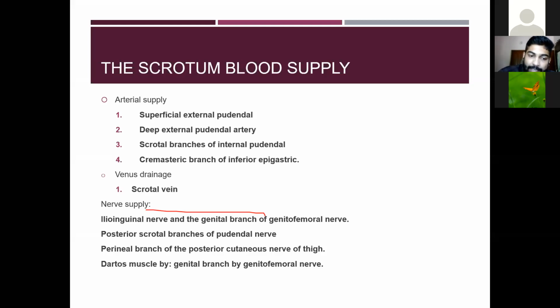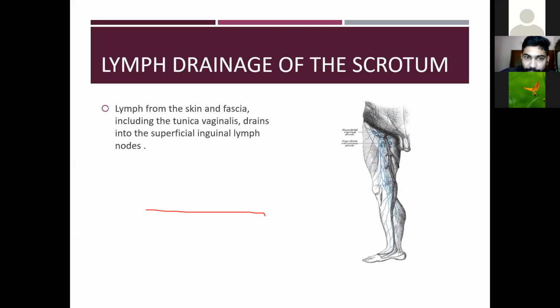The dartos muscle is supplied by the genital branch of the genitofemoral nerve.